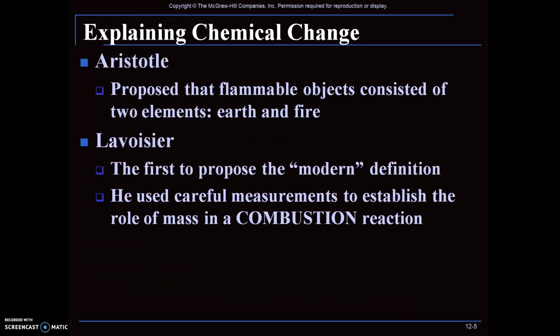Aristotle proposed that flammable objects consist of two elements. One is earth and the second one is fire. Then came Lavoisier, who was the first one to propose the modern definition. He used careful measurements to establish the role of mass in a combustion reaction. So for anything burning, he figured out that the important part to consider is the mass.